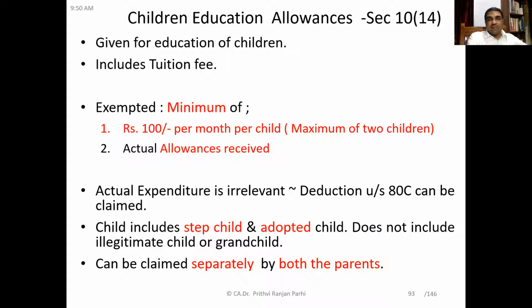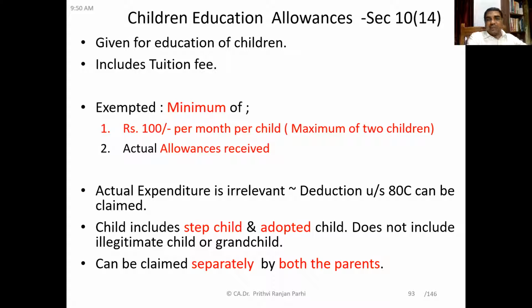So, the minimum of Rupees 100 per month per child, maximum for 2 children. You have to calculate that. Then one more amount you have to calculate, that is, we have to find out what the actual allowance is. Among them, whichever is lower, that is exempt. The balance amount is taxable. As you must have observed, actual expenditure is irrelevant here. You might be spending 3,000 rupees per month. That doesn't matter. How much is exempt? Rupees 100 per month per child. That's it.